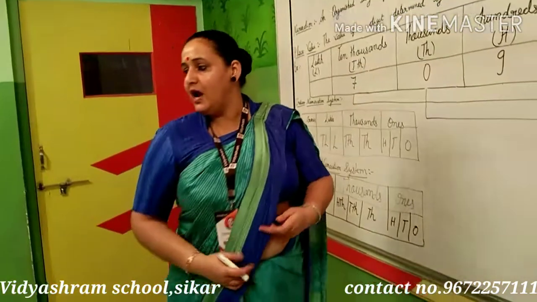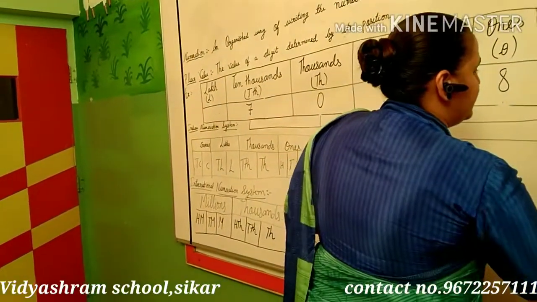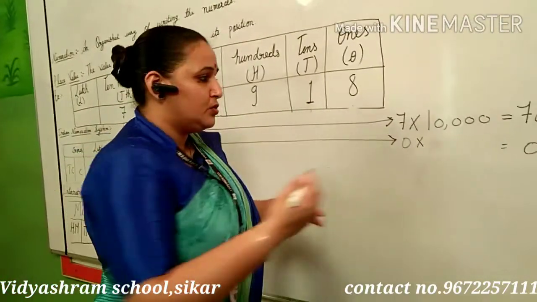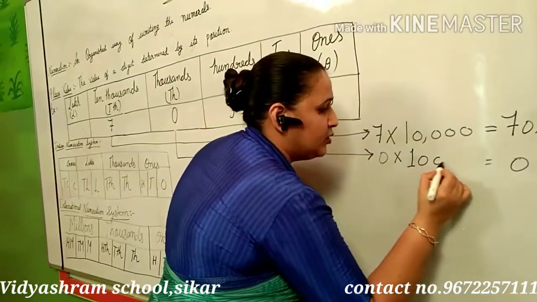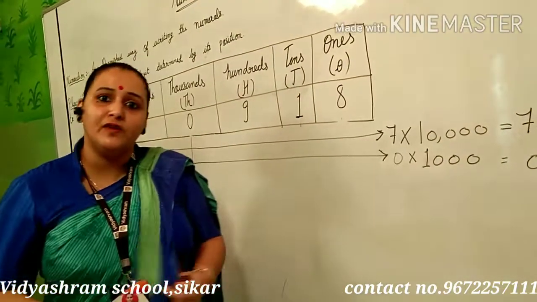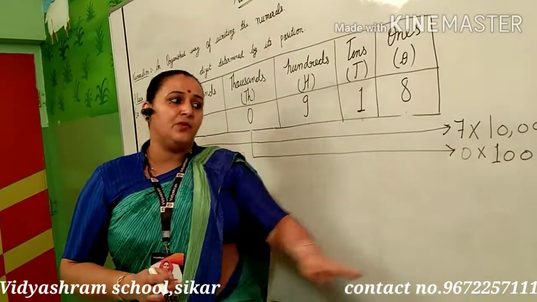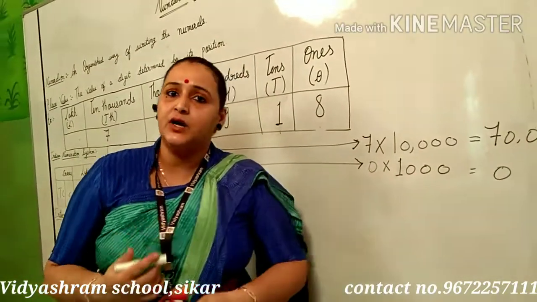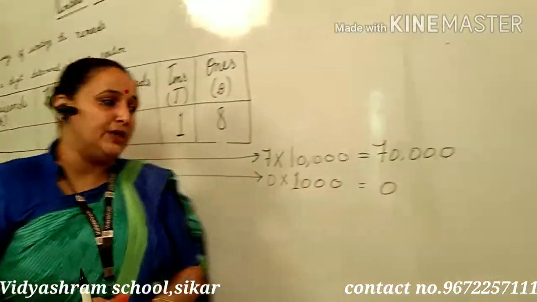I will show you how 0 comes. 1,000 and the 0. 0 is at the place of 1,000. Now you have to multiply 0 by 1,000. Tell me what will come. When you multiply any number by 0, the answer will be only 0. So whether you multiply by 1,000, 10,000, 100,000, anything, by 0, the answer will be only 0.